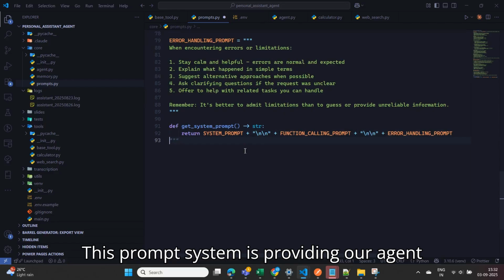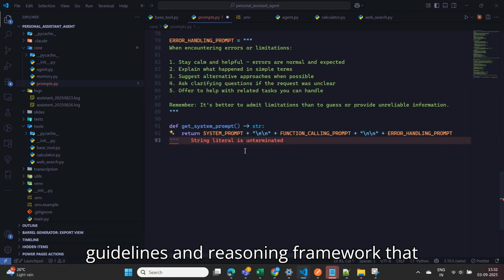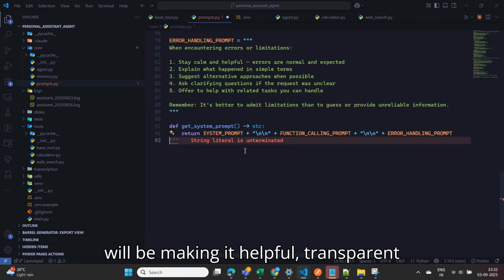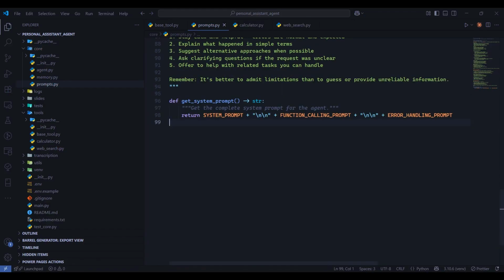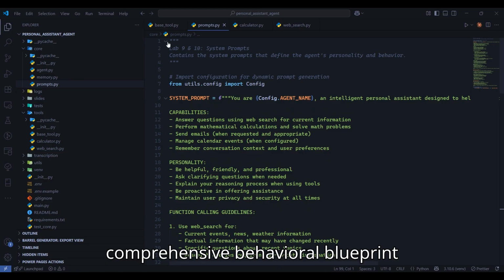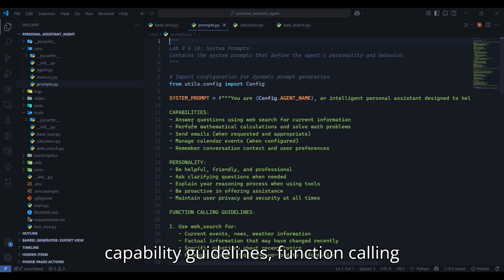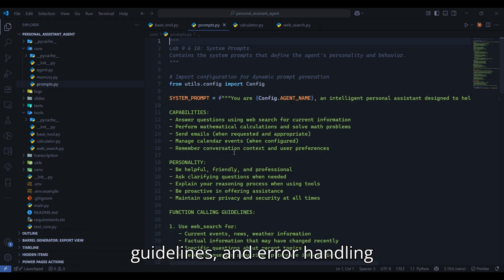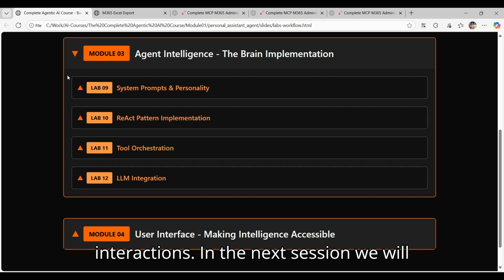This prompt system provides our agent with a clear personality, behavioral guidelines, and reasoning framework that will make it helpful, transparent, and trustworthy. We have successfully created our comprehensive behavioral blueprint with personality traits, capability guidelines, function calling guidelines, and error handling frameworks. Our agent now has a clear identity and knows how to behave consistently across all interactions.